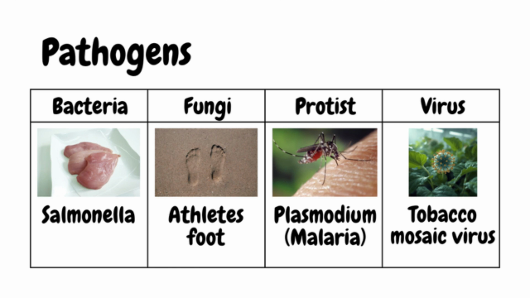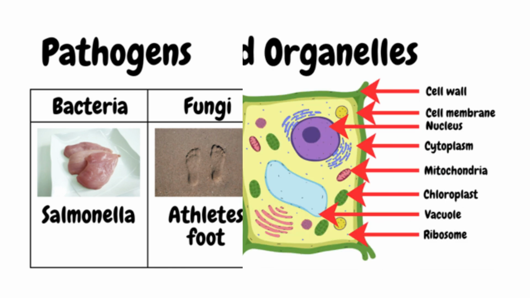These pathogens include some bacteria like Salmonella, some fungi like athlete's foot, and some protists such as Plasmodium, which causes malaria. Viruses are all pathogens, but are not organisms. The tobacco mosaic virus, for example, prevents plants from forming chloroplasts.